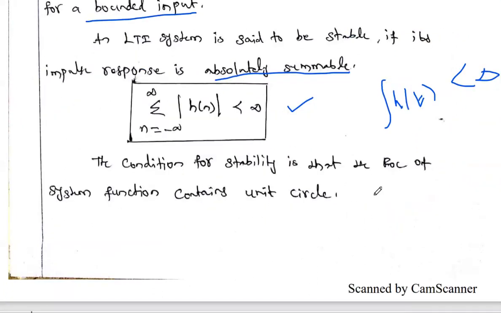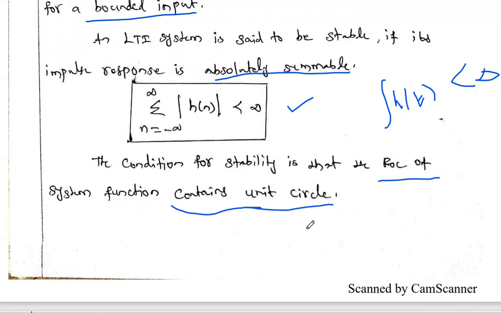And in terms of ROC, how do we check whether the given system is stable or not? The ROC, the region of convergence, should include the unit circle. What is meant by the unit circle? A circle having radius 1. So if the ROC includes the unit circle, that particular system is called a stable system.